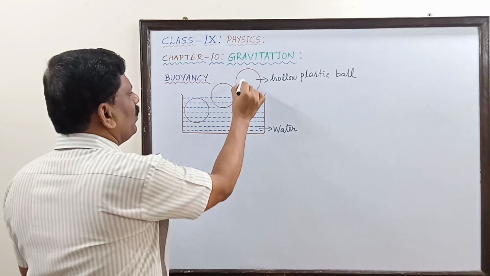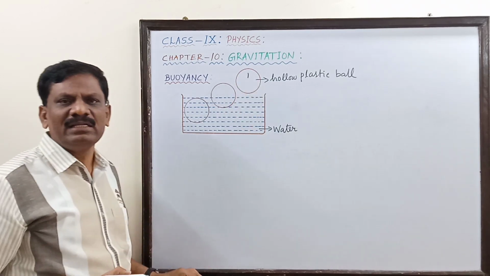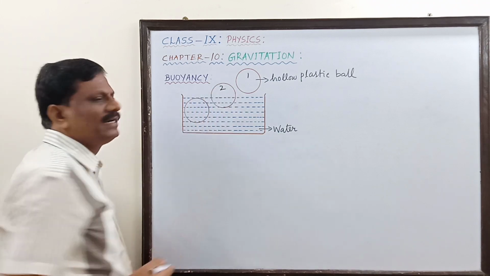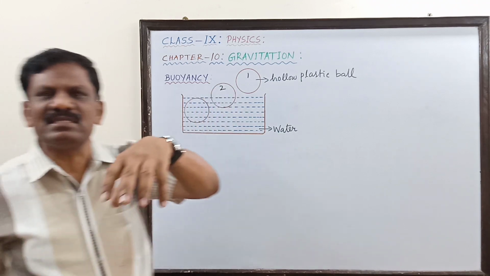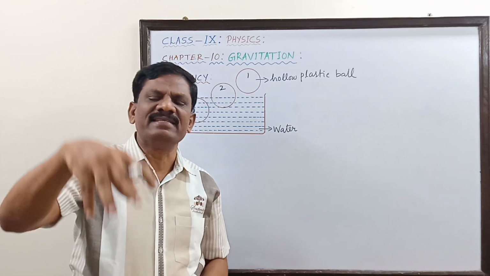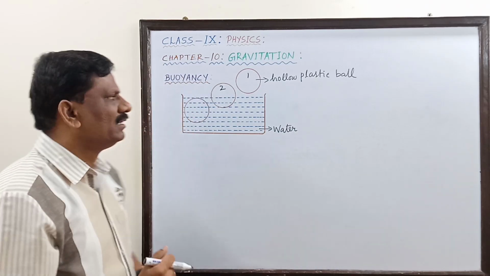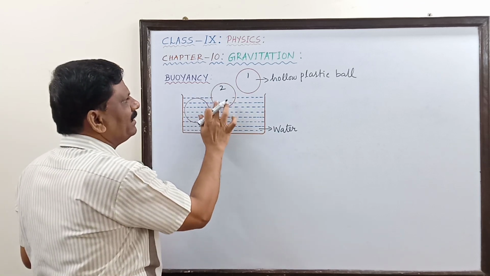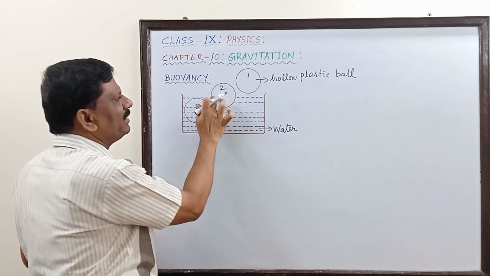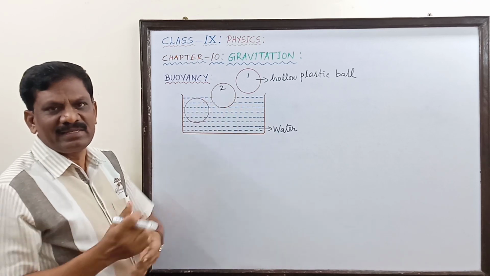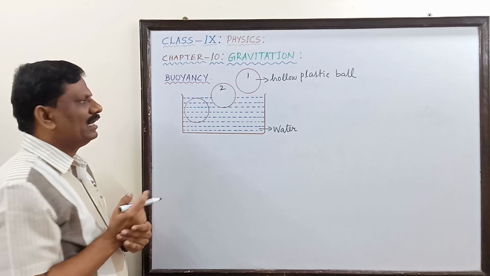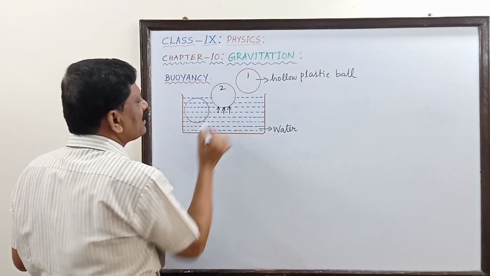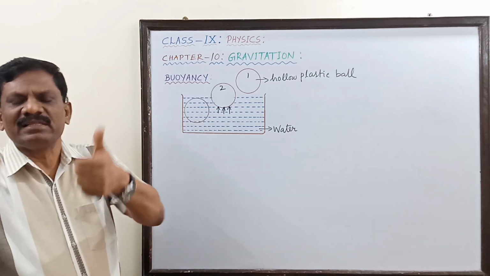So in position 1, it is held above the liquid surface. In position 2, you can see that it is slightly immersed in water. A portion of the ball is immersed inside water. So the moment it is pressed inside water, the water present in this much volume is getting displaced out of the place it is going. So it is displaced.